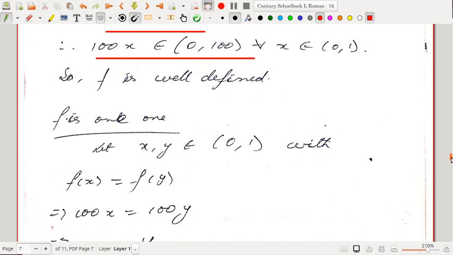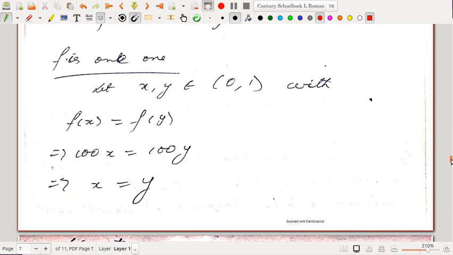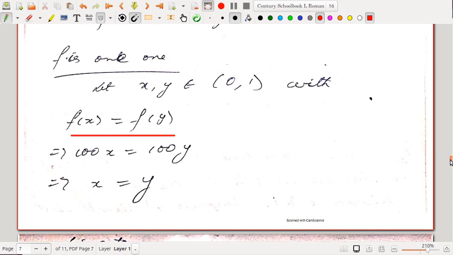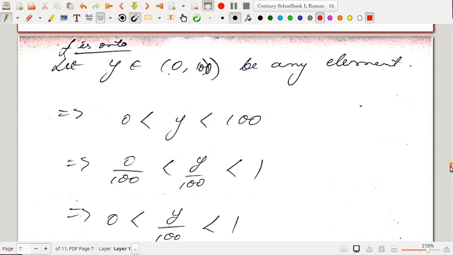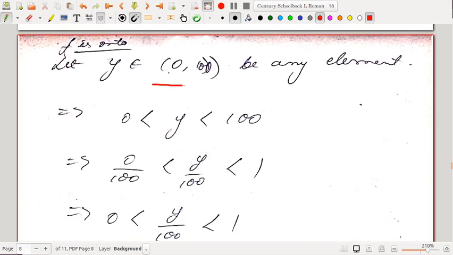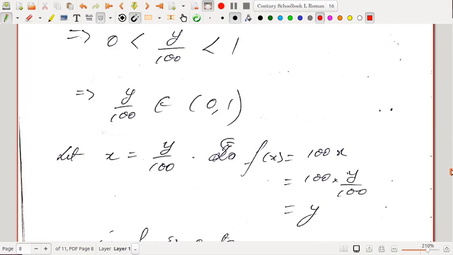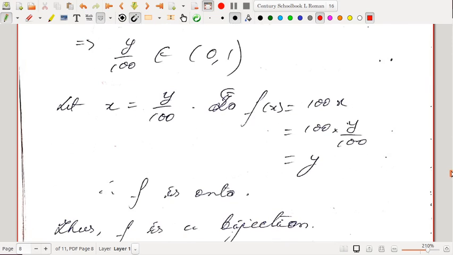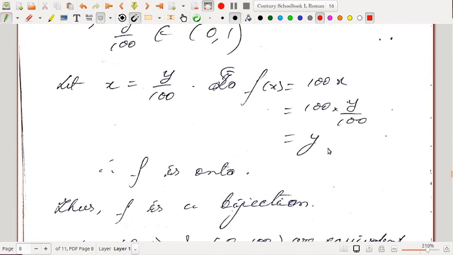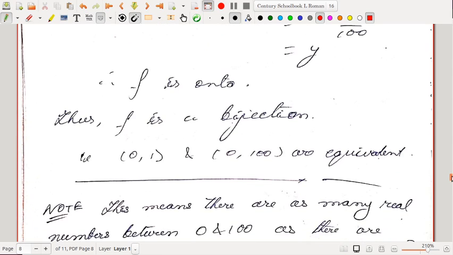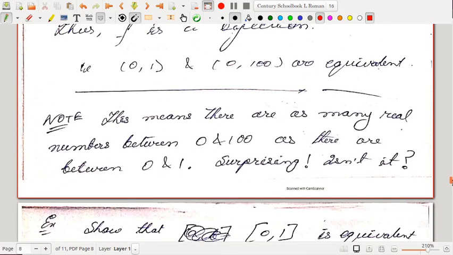And f is one-one, it's very simple to prove. f is one-one: 100x equal to 100y implies x equal to y. Then you can prove it is onto. You take an element y inside the codomain, then that element lies between 0 and 100. Divide both sides by 100, so you will get y/100 lies between 0 and 1. You take that y/100 as x, so f(x) is equal to y. So every element has a pre-image, so f is a bijection. So (0,1) and (0,100) are equivalent.